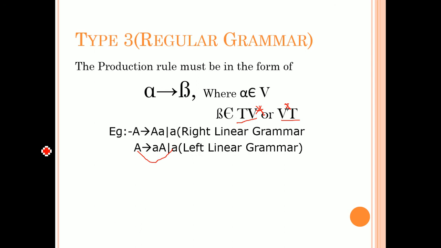Okay, so this regular grammar can be categorized into 2 types: right linear grammars and left linear grammars. Here if the variable is on the right hand side of the production, then you can call it right linear, and if it is on the left side, you can call it left linear.